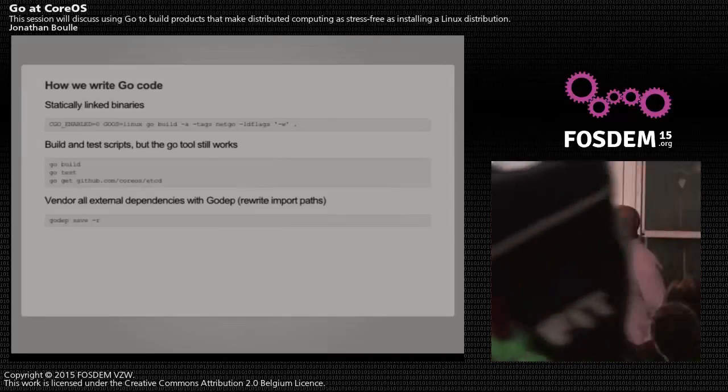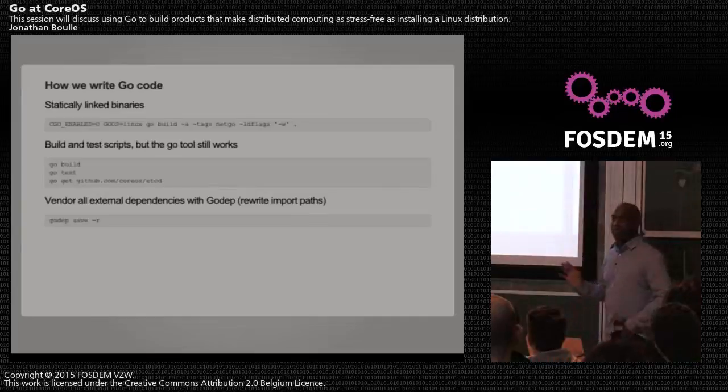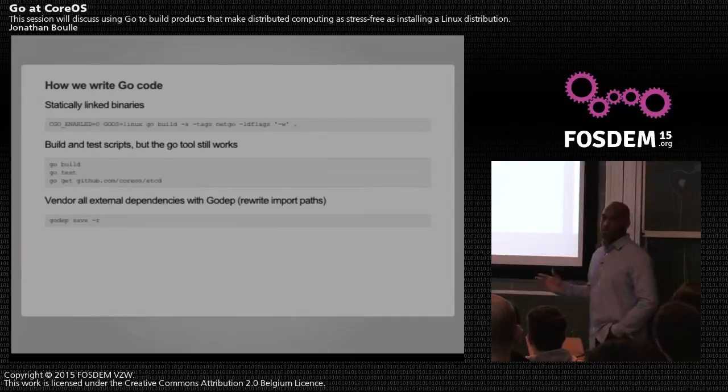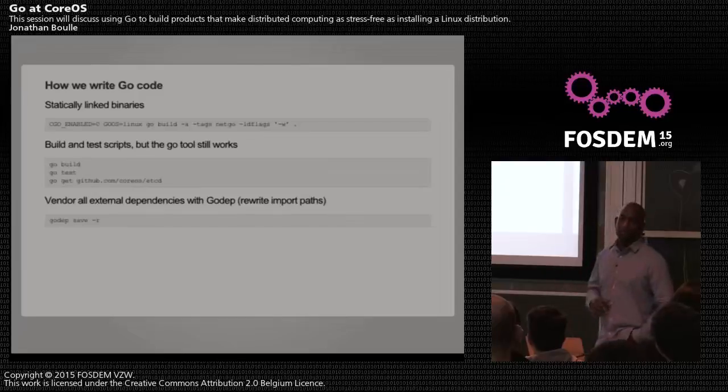The next thing we do that drove a lot of people crazy: we haven't gone to Makefiles, but we do have build scripts and test scripts. This is mainly for people that are new to Go. They download our project and they don't have a GOPATH set up. So we try to account for that by having wrapper scripts on how to build. It would do things like go get the things they need before actually building our project. But one of our rules is, even with these scripts, it has to be go gettable, right? You can't punt on making it go gettable. So go get needs to work, the standard tooling needs to work, and then you can write wrapper scripts around that if someone wants to just type ./build.